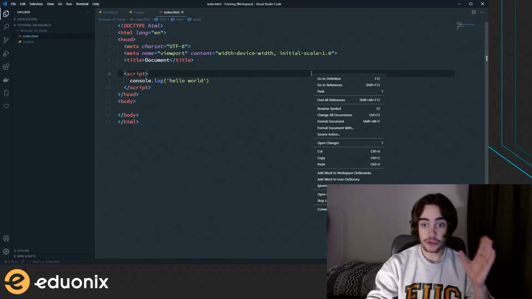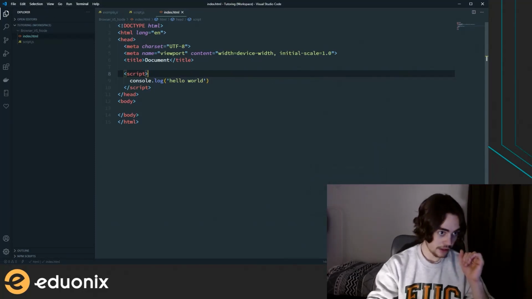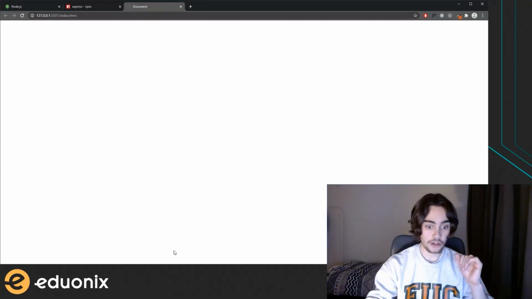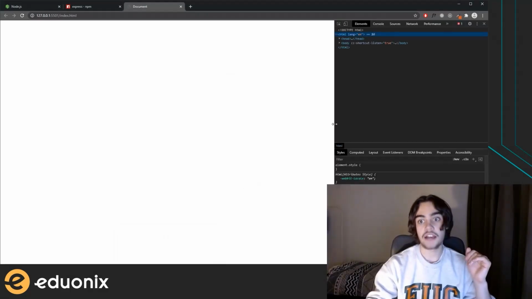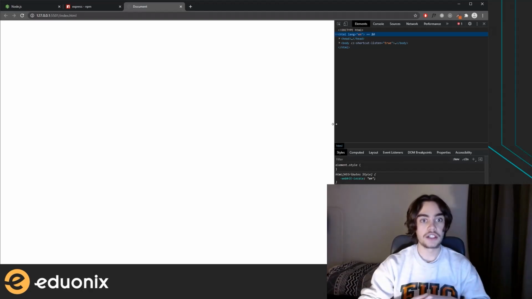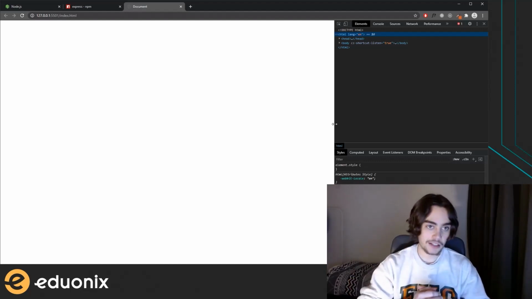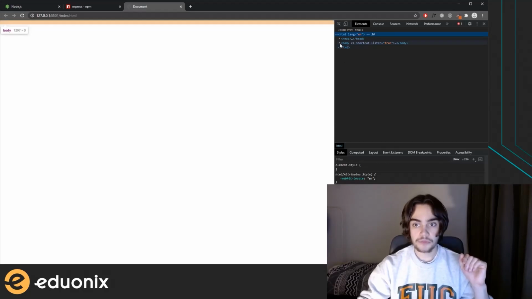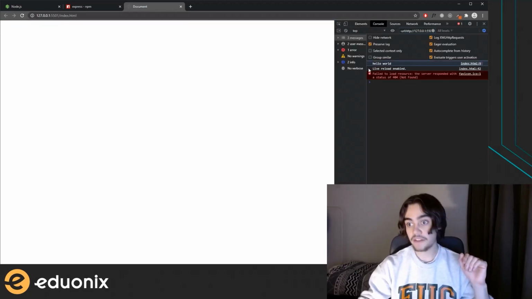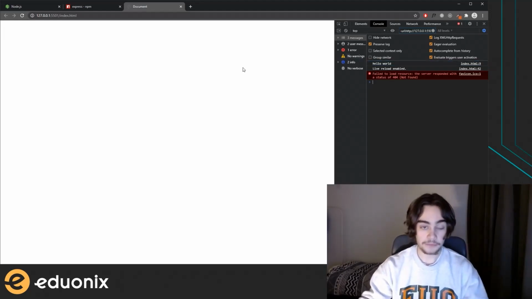And one other really useful tip is to use Live Server. It's an extension on VS Code, and what it will allow you to do is live refresh whenever you make changes in your code and not have to handle opening it. And obviously, as your website gets more complex, it's a little more than just dragging and dropping an index.html file onto the browser. So I recommend using the Live Server extension, which I will include somewhere as a link. So now if we go into the console, we can actually see that we have the hello world. It printed to the console, and yeah, so it ran.